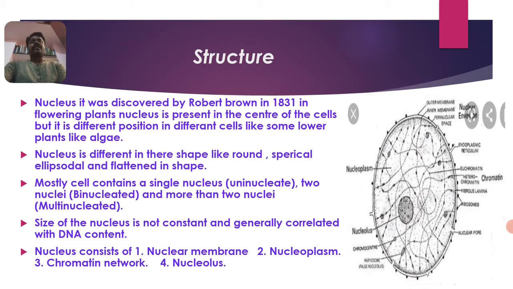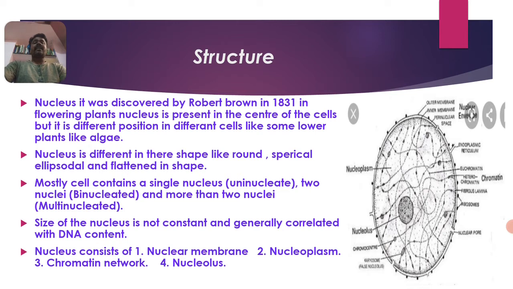The nucleus differs in shape: it may be round, spherical or ellipsoidal. Spherical refers to a round shape. Ellipsoidal is an oval shape, flattened at either end.